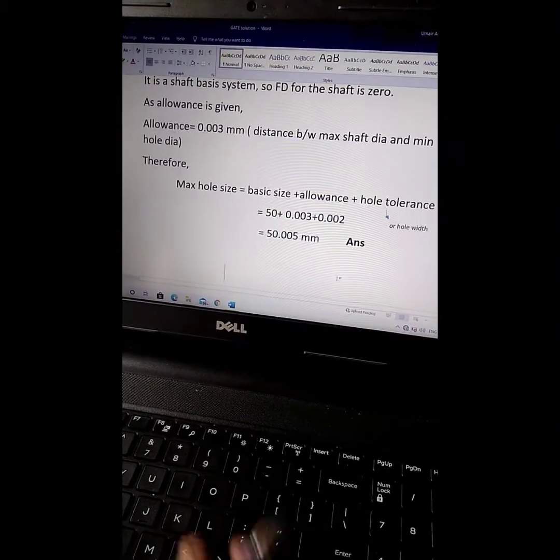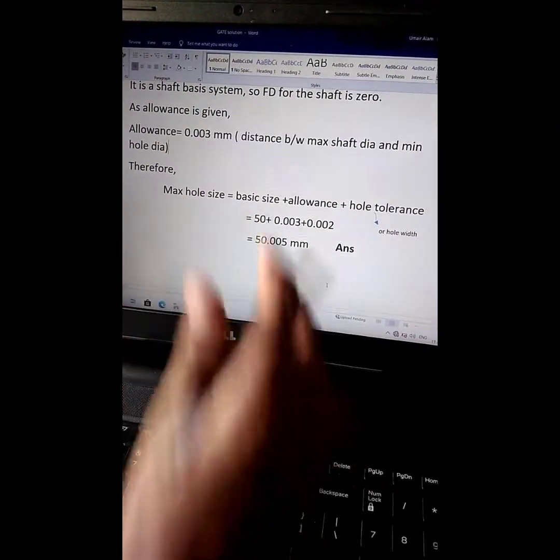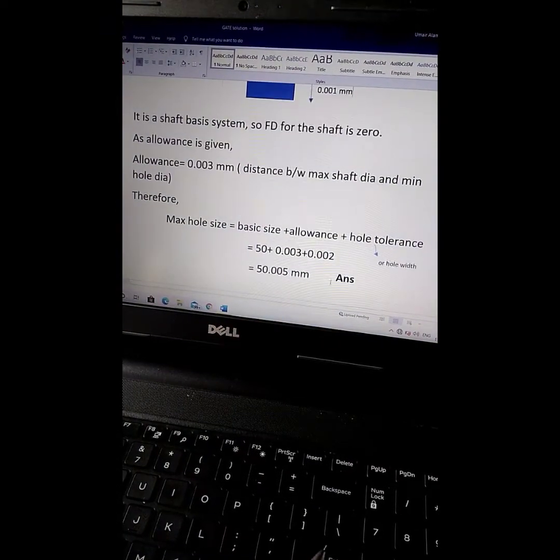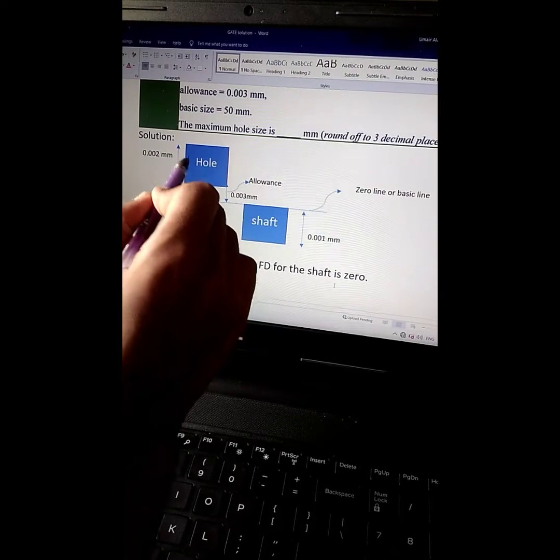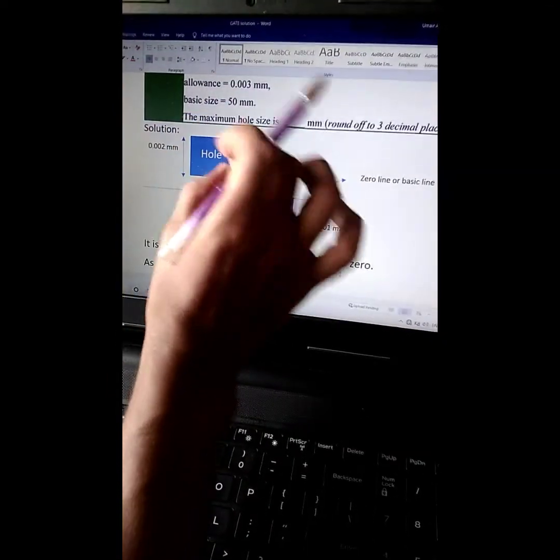So therefore maximum hole size will be equal to basic size of the hole. Maximum hole size will be equal to this distance plus this distance plus basic size.